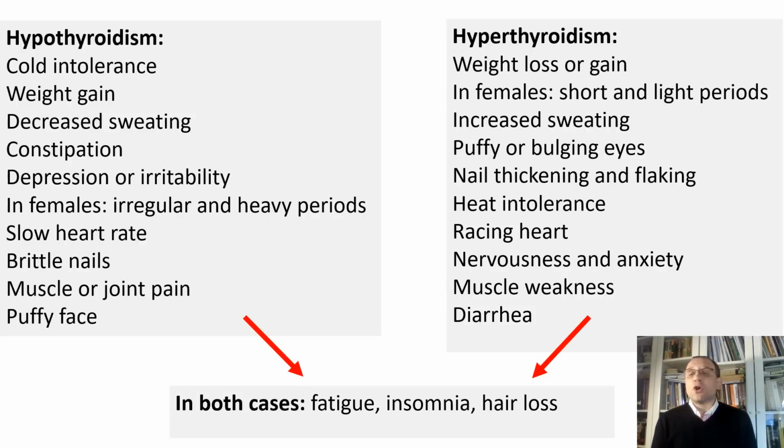In females, short and light periods, increased sweating, puffy bulging eyes, nail thickening and flaking, heat intolerance, racing heart, nervousness and anxiety, muscle weakness, and diarrhea. In people with either hypothyroidism or hyperthyroidism, they both have fatigue, insomnia, and hair loss.